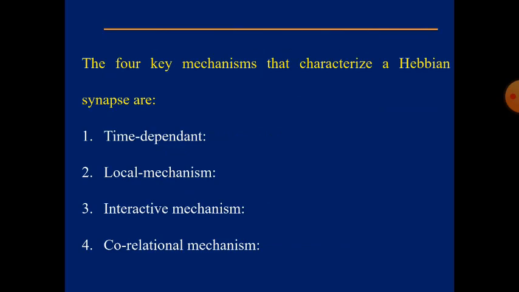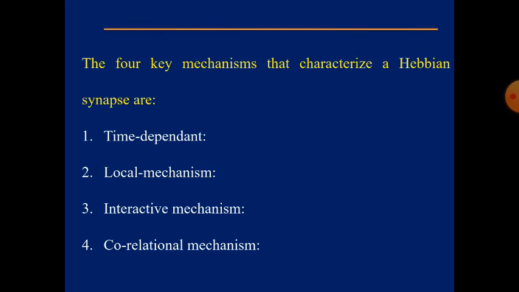Here, there are four key mechanisms that characterize the Hebbian synapse. They are the time dependent mechanism, local mechanism, interactive mechanism, and the last one, the correlational mechanism. First, the time dependent mechanism.